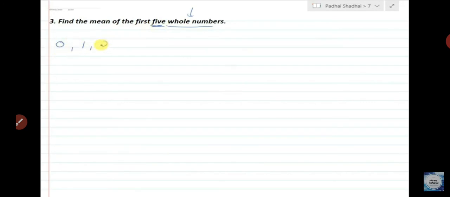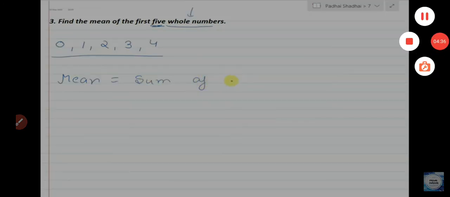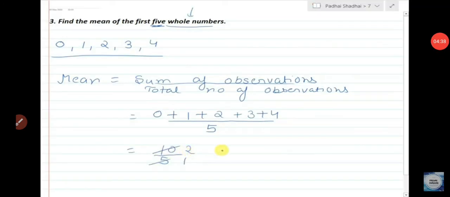Sum of all observations: 0 plus 1 plus 2 plus 3 plus 4, divided by 5. Okay, understand? So your arithmetic mean is 2.